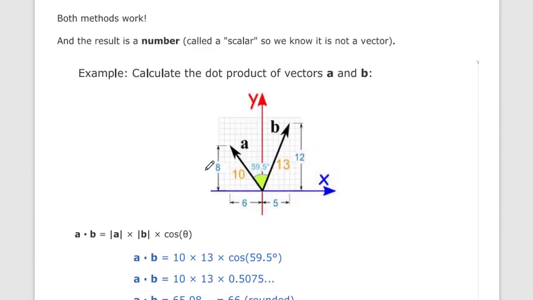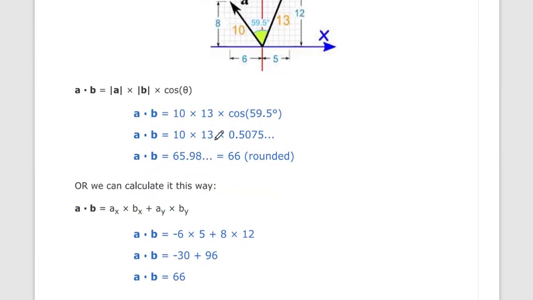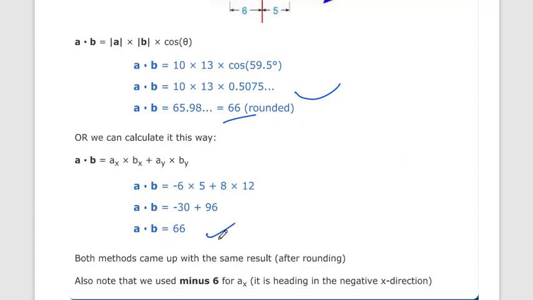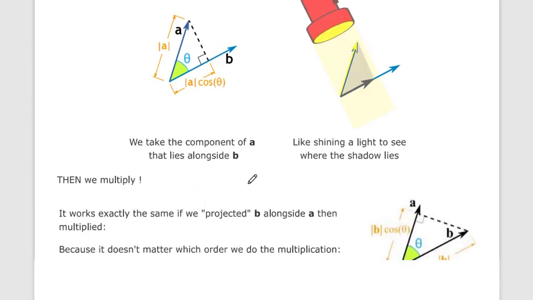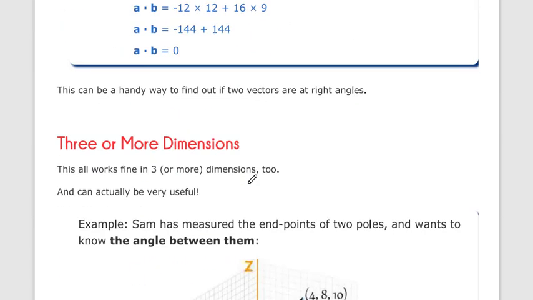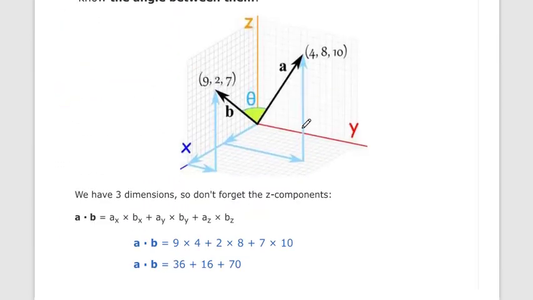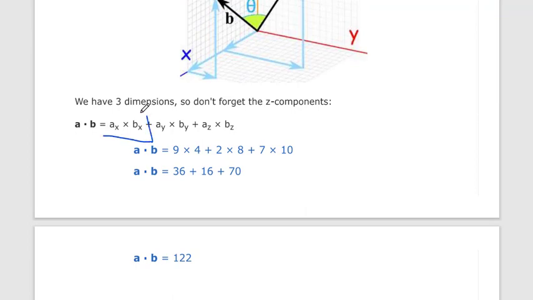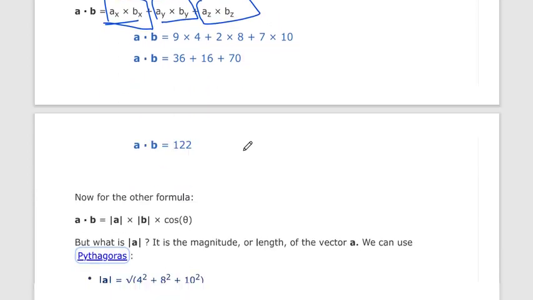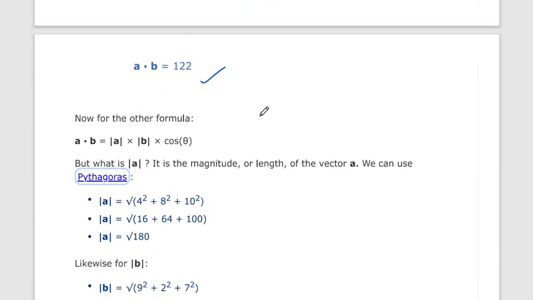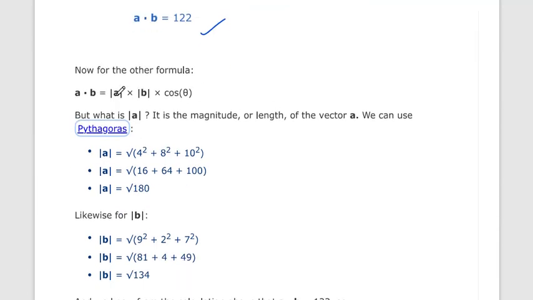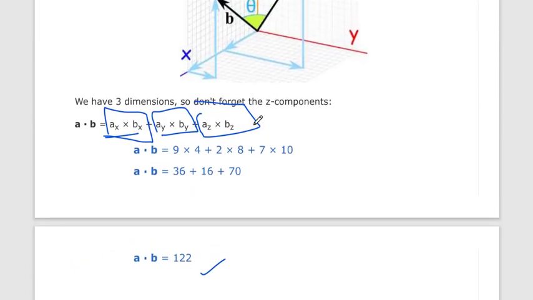So now it's the same as before. Here is an example where with both methods we can get the same result. Now let's say three or more dimensions. It is simple. In two dimensions we only multiply ax and bx. Here we have to also multiply az and bz, so we get A dot B. The other formula will remain the same, only this formula will change.